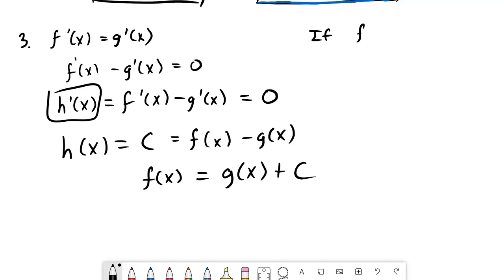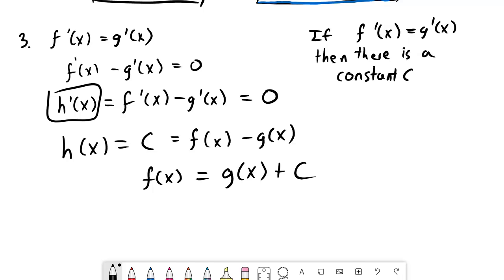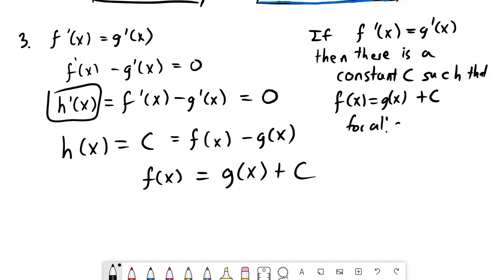If the derivative of f and the derivative of g are equal to each other on some interval I, then there is a constant c such that f of x is equal to g of x plus c for all x in I. And this one is very confusing because this is kind of a weird statement.